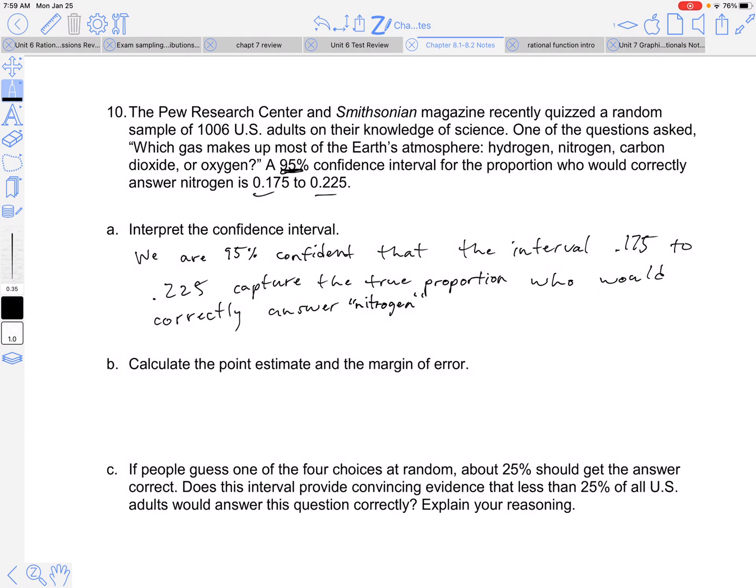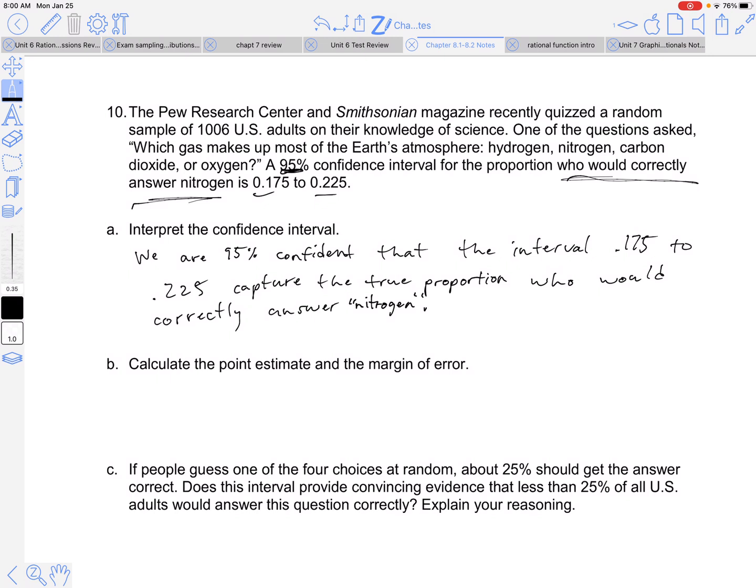Now, how did I know the context? Well, obviously I read it first, but also usually it'll say, not always, but usually it'll say in there the context of what that confidence interval is about. So you're kind of just picking out the pieces and putting it down.